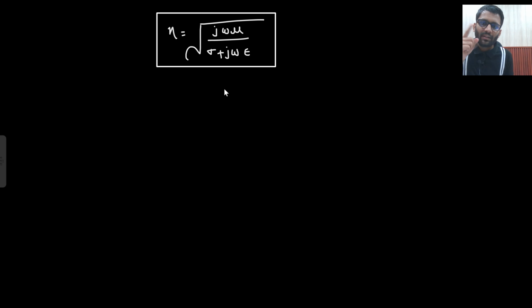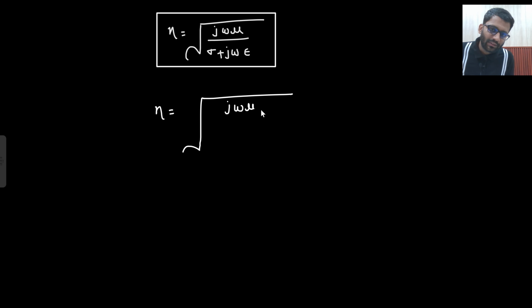What can I do now? Can I take j omega epsilon outward, or just assume that in the numerator and denominator I am dividing by j omega epsilon. This is the whole big under root. Here was j omega mu, so here I am dividing by j omega epsilon, and in the denominator as well I will divide by j omega epsilon. So what am I going to get? j omega epsilon divided by j omega epsilon will be 1, plus this is what you are going to get.